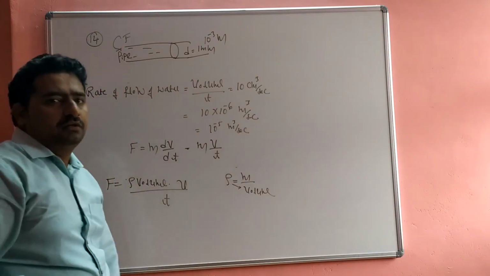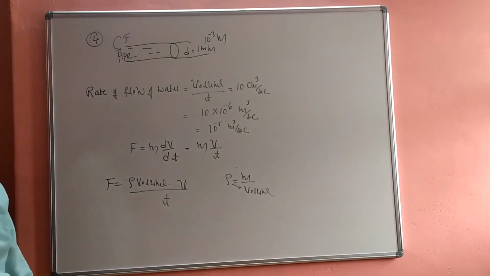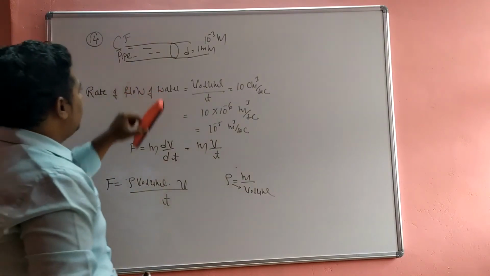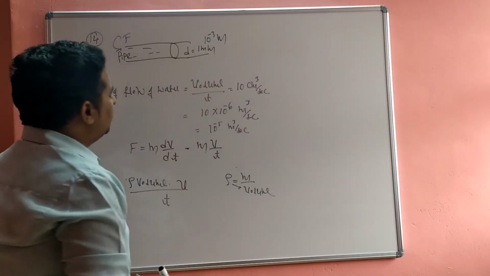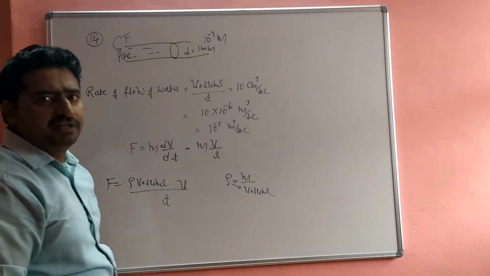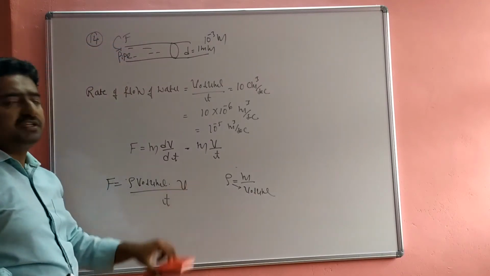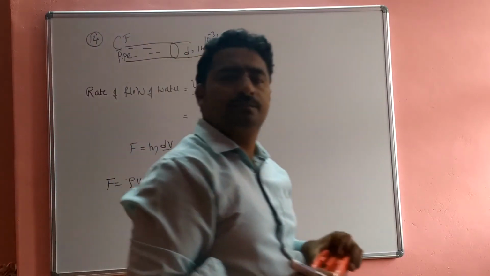The velocity is not given. But area is given, because by using the diameter we can easily evaluate the area. So this velocity is changed to the area.